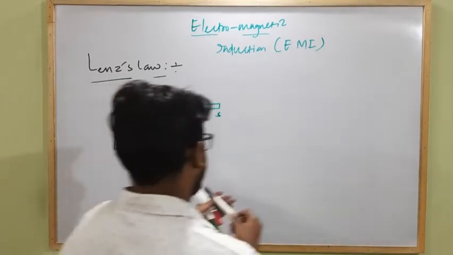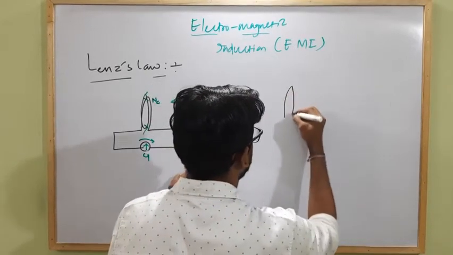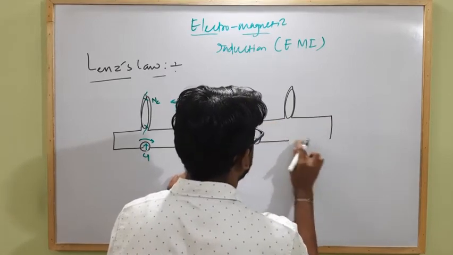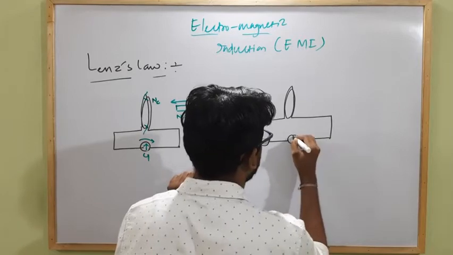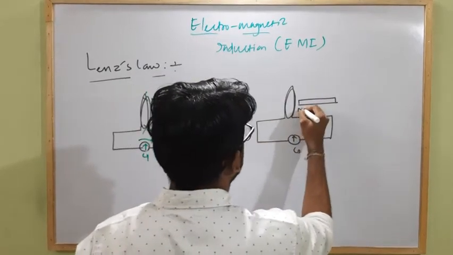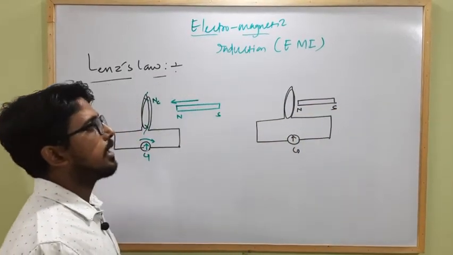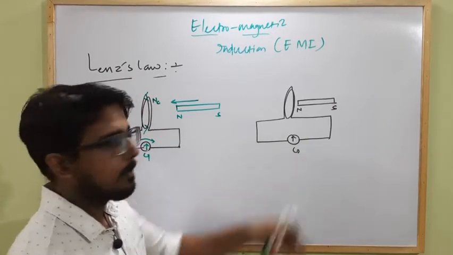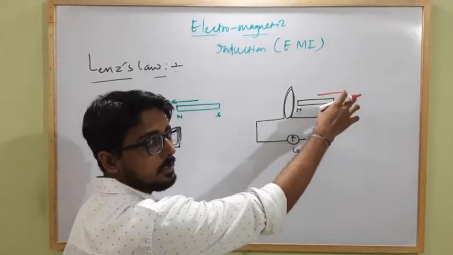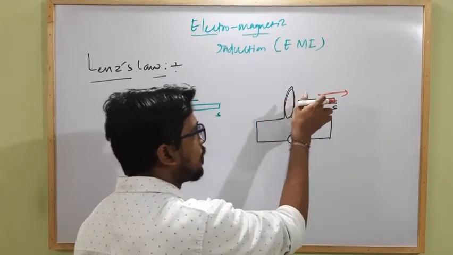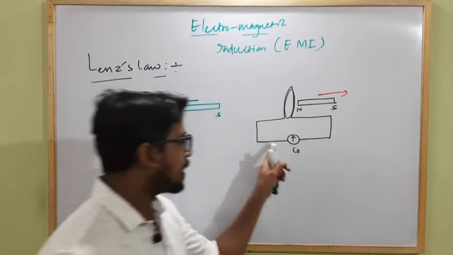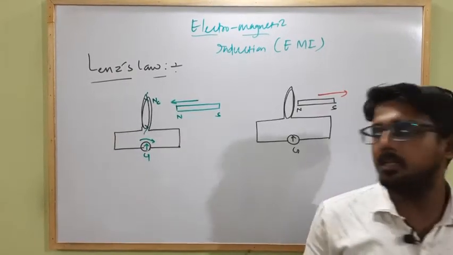Again, here the same coil is there, a galvanometer is attached to it, and now the bar magnet is close to the coil. The north pole is here, the south pole is here. When the bar magnet and coil are at rest, there will be no deflection in the galvanometer. Now we are moving the bar magnet away from the circular coil along this direction. When we start to move the bar magnet away from the circular coil, the galvanometer shows some deflection. That means some induced current starts to flow within the coil.